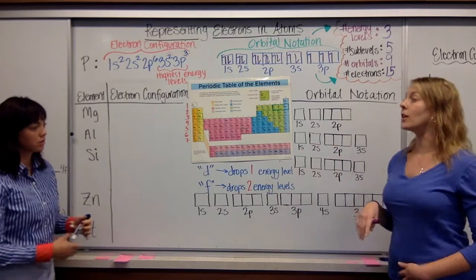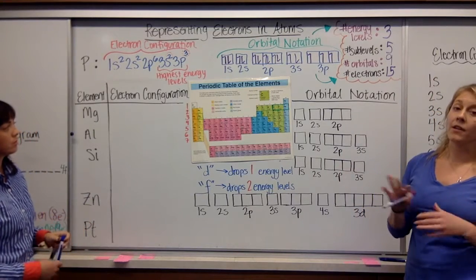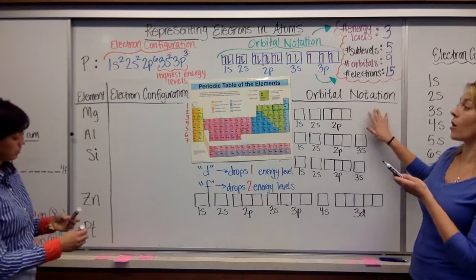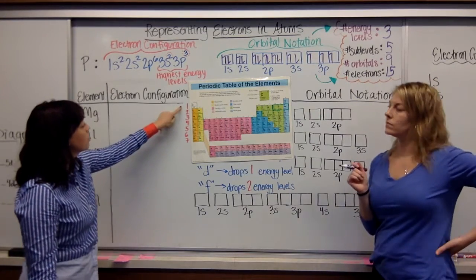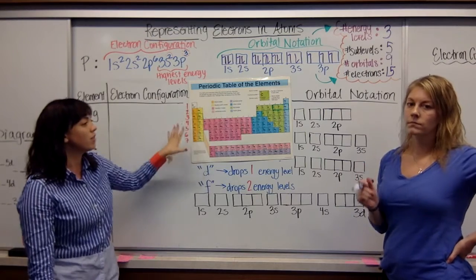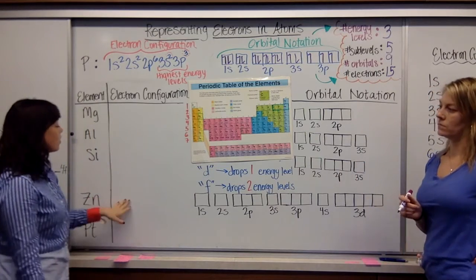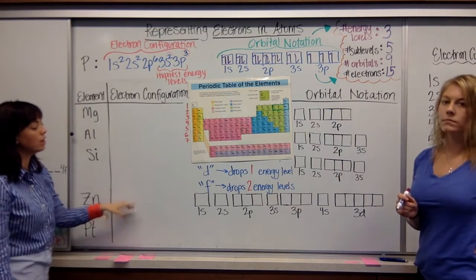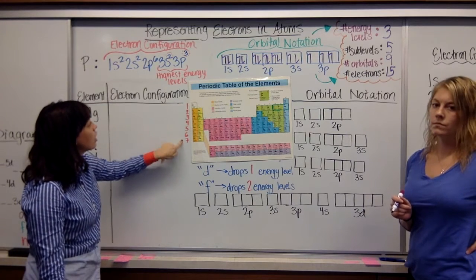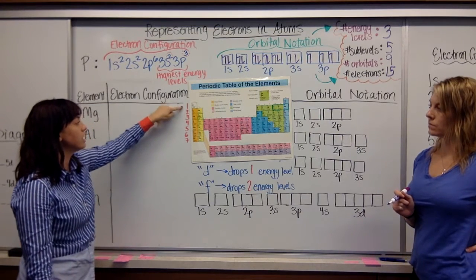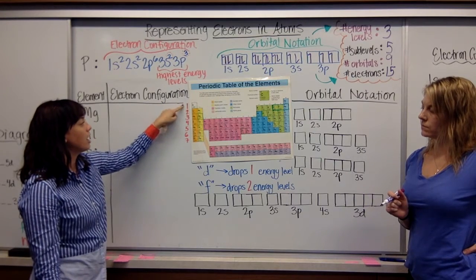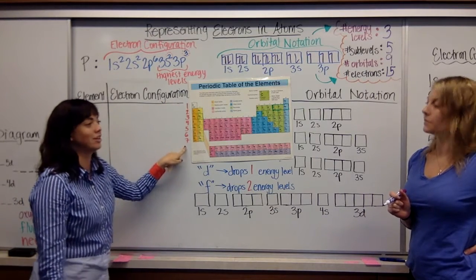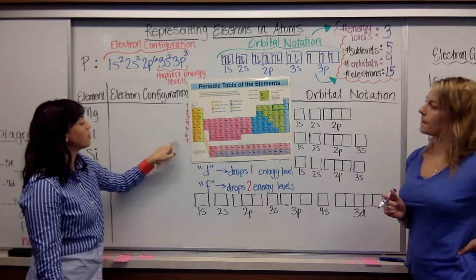All right, so we are going to look at the periodic table and how we can actually use the periodic table to help us write our electron configurations, which we then use for our orbital notation. So first we're just going to talk about the arrangement of this and how we're going to use it, and then I'm going to show you how to write some of the examples right here. First of all, these are our principal energy levels, and you'll see they increase as you go down the periodic table and as we get more electrons.